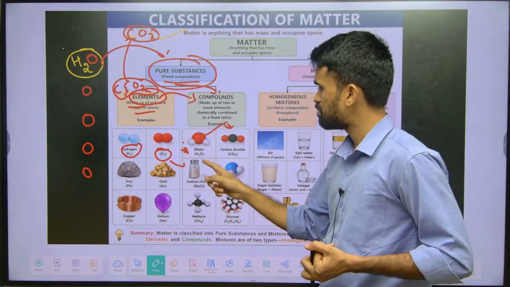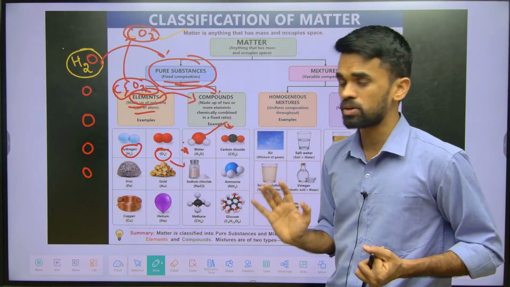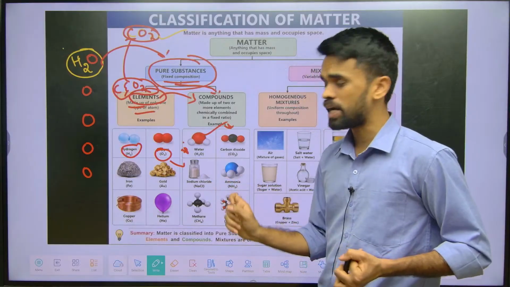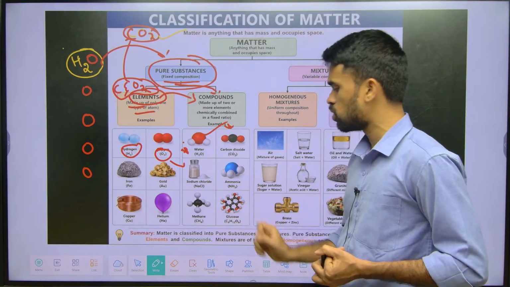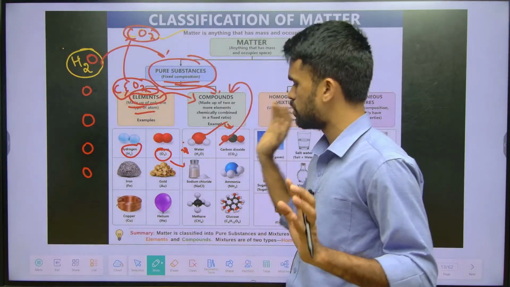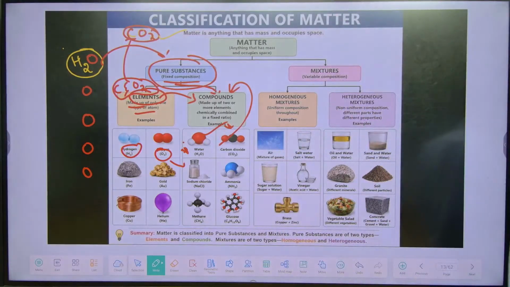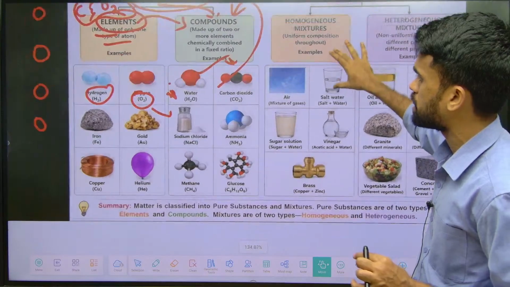Water and carbon dioxide are examples of compounds. Next, sodium chloride, ammonia, methane, glucose, fructose, all these are examples of compounds. I hope there is no confusion in understanding elements and compounds.